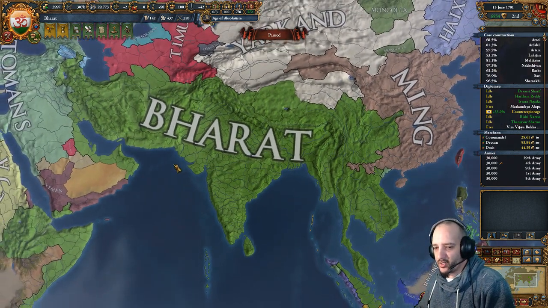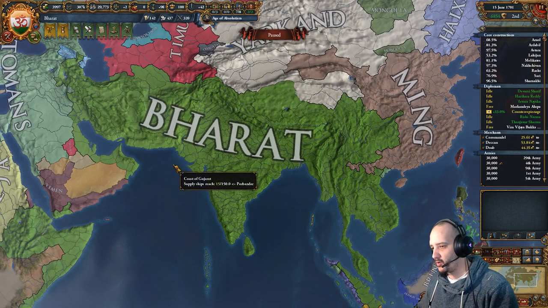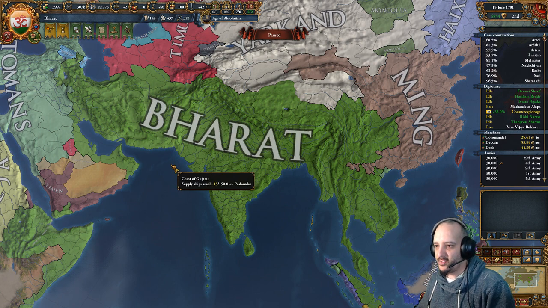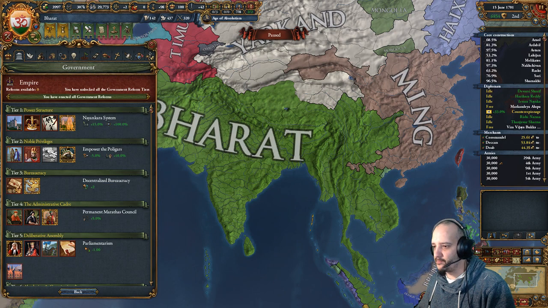So this was a Vijayanagar run, one of my concept runs where I focus on one of the stats and push it to the max to see the effect of that stat. And in this case, it's vassal contribution.